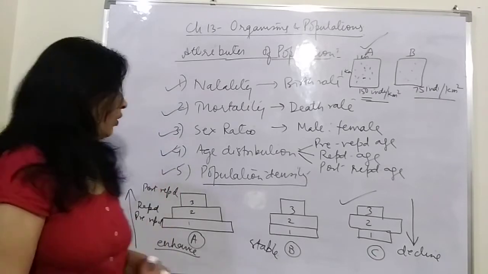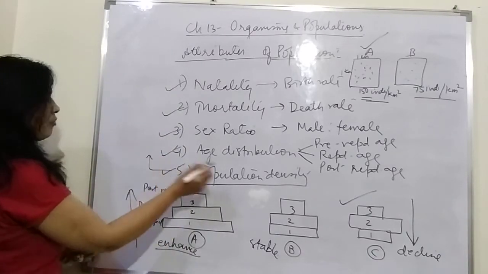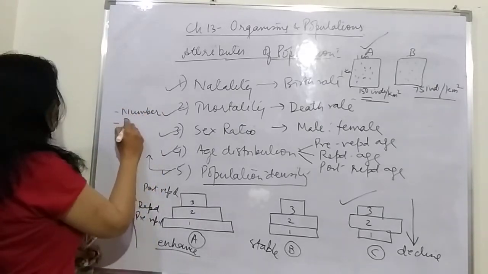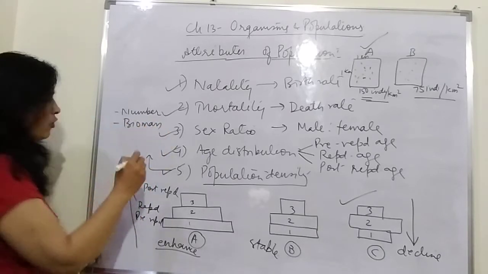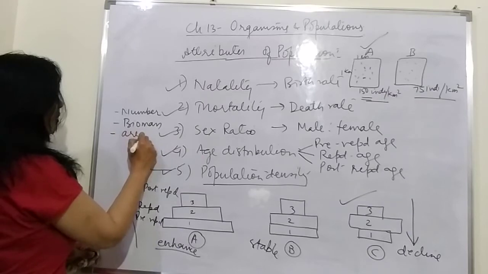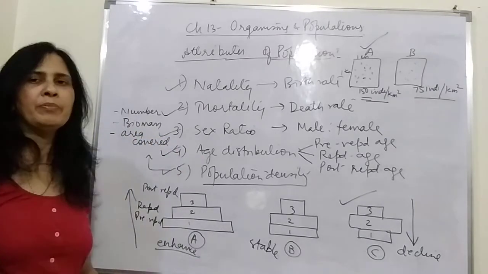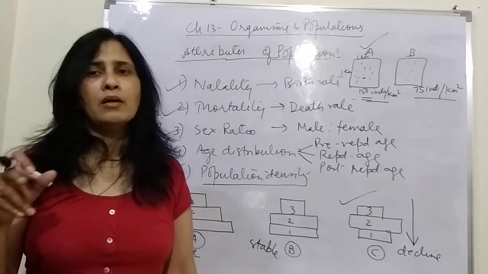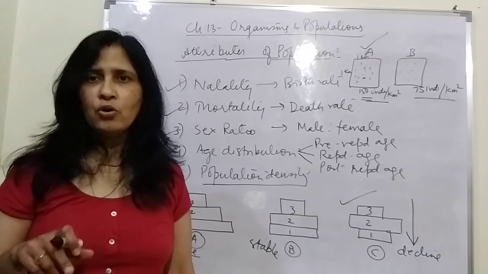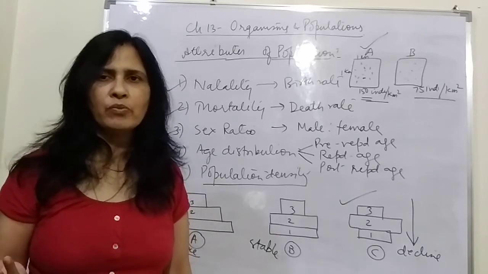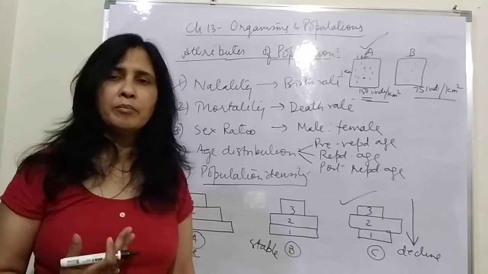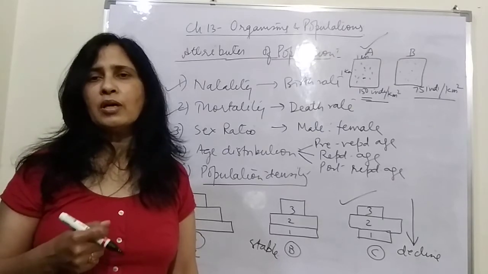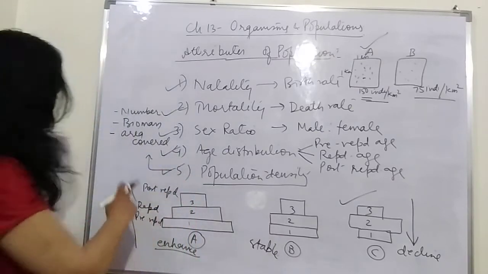So what do we do? We calculate the population density on the basis of number when required. We also calculate it on the basis of biomass. We also calculate it on the basis of the area covered. For example, a banyan or a peepal tree covers a huge area, and we include the entire area covered by it as the population density, not the number, because the number would be just 1, but it gives place to so many birds, algae and other organisms living on it.